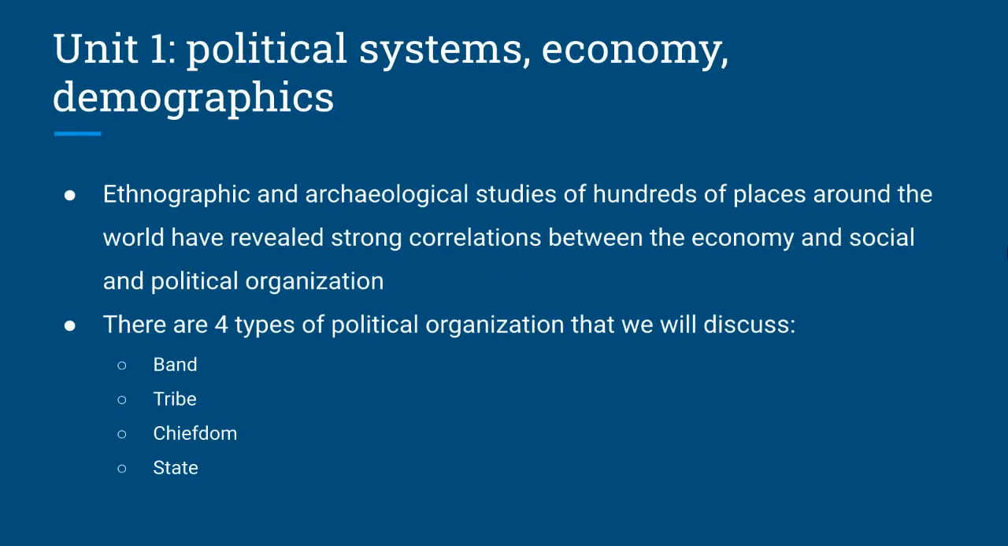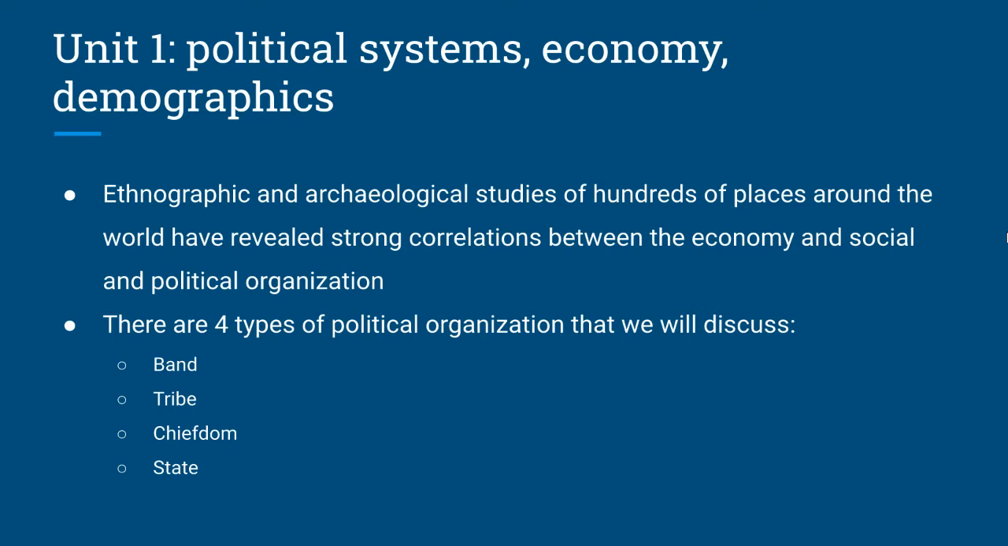So this first notes video and the second one will be about different political systems, and that always ties into the economy. Ethnographic and archaeological studies of hundreds of places around the world have revealed strong correlations between the economy and social and political organization. Basically, what that means is our politics ties in very strongly with our economy. The way our politics are organized ties in with how the economy is. So we're going to be tying these ideas together in this first unit.